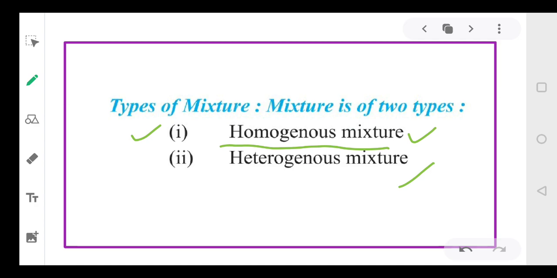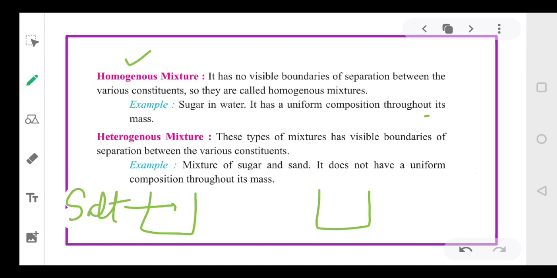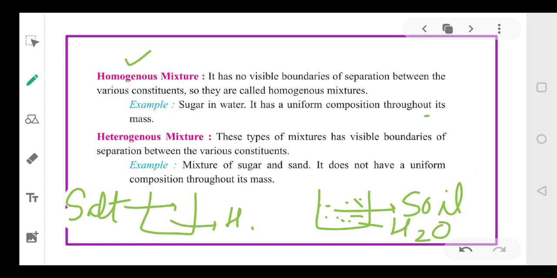Let's study the mixture separately. Now, homogeneous mixture. Before we talk about it in detail, let's have two examples. First, I've taken two beakers. In the first, I'm adding some salt. In the second, I'm adding soil, and plus it is having some water. So, I'm taking soil and water, and here I'm taking salt and water.